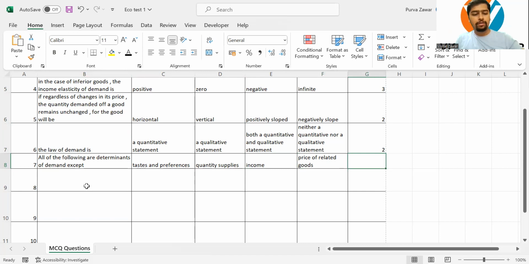Yes, I hope you got the answer to this. It is quantity supplied, because quantity supplied has nothing to do with demand directly. Demand is dependent on the taste and preferences. Yes, demand is dependent upon the income for sure. Is demand dependent on the price of related goods like price of substitutes or price of complementary? 100%. But demand is not dependent on the quantity supplied. So the answer will be 2. Next question.